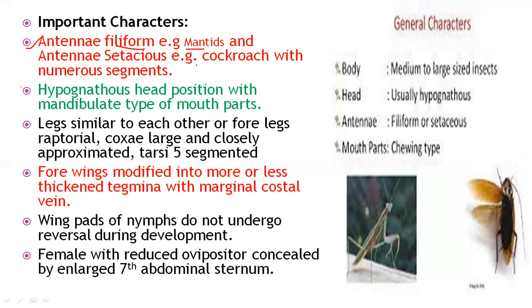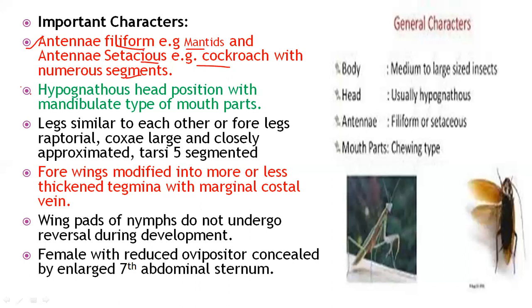Whereas in cockroaches, the antennae are setaceous, where the base is larger than the apex and the segments are slightly reduced toward the apex. That is known as a setaceous or whip-like antenna, with numerous segments.